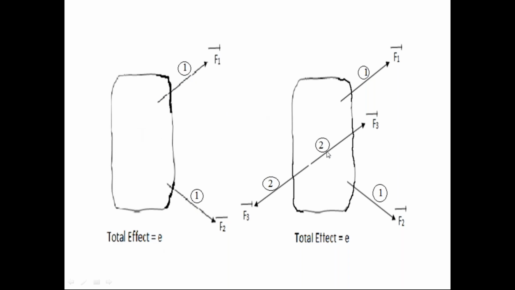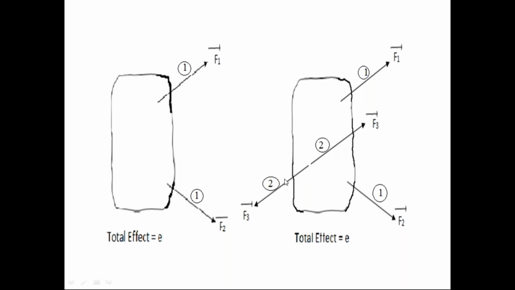Coming to the second diagram. In the second diagram also, the rigid body is subjected to the first force system, F1 bar, F2 bar, same as in the first diagram. But in the second diagram, the rigid body is also subjected to a second force system. Look at the second force system acting on the rigid body. Check that second force system.